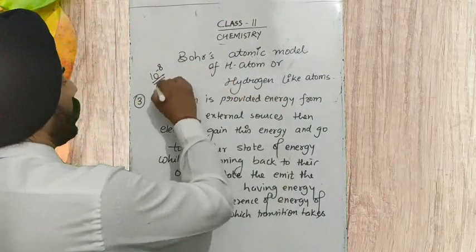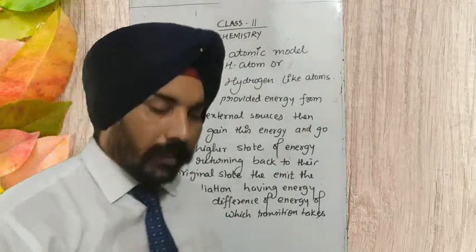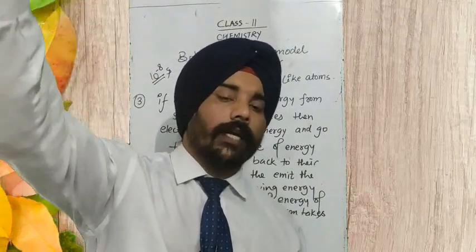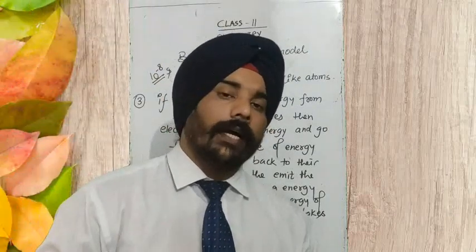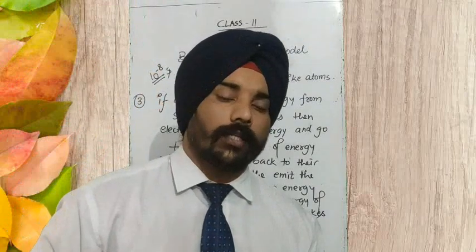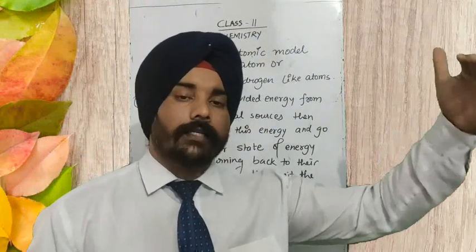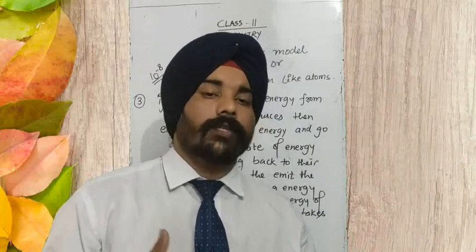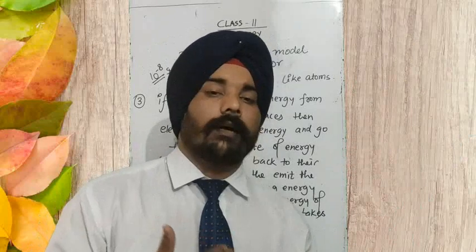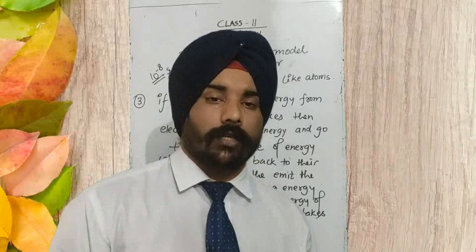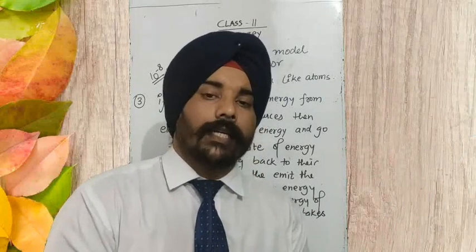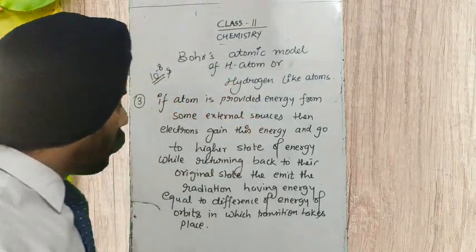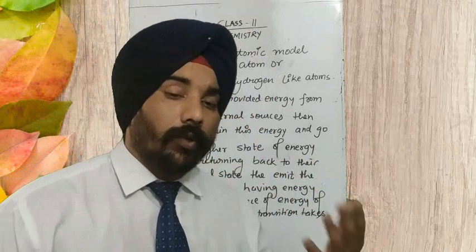So in the higher state of energy, the electron that got excited by some external energy source stays for 10 to the power minus 8 second, and after that it returns back to its original state, because in a higher state of energy the atom is always unstable. It is not stable. So to get a stable state, it returns to its original state, and in that process it releases the energy that it has absorbed. So how much energy is it going to release?